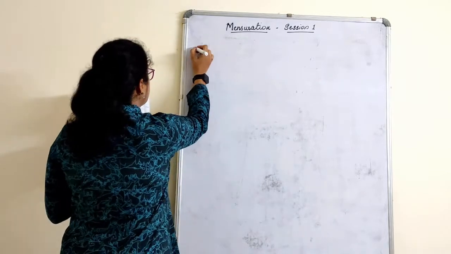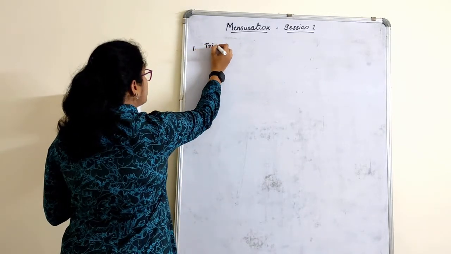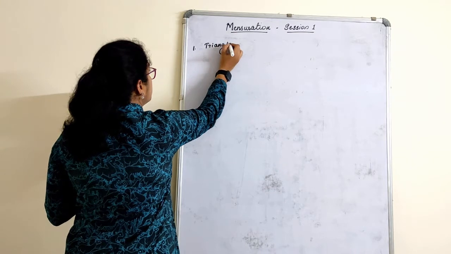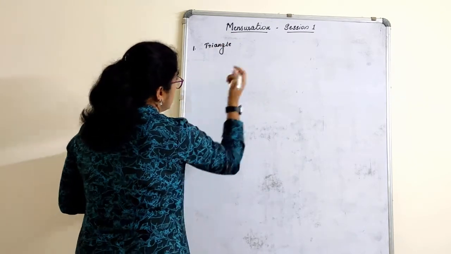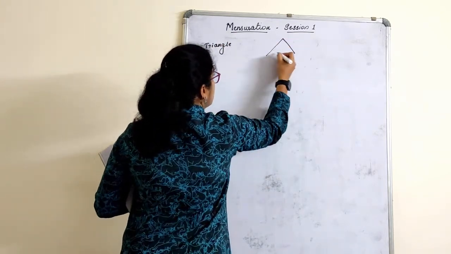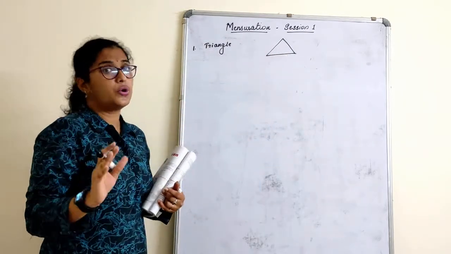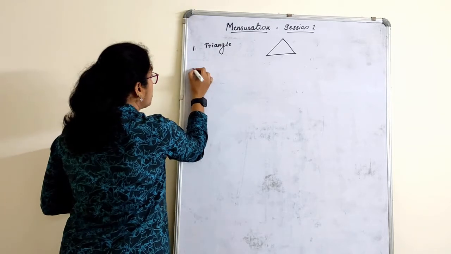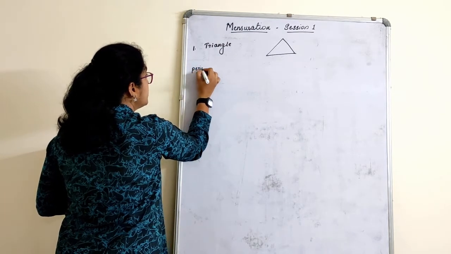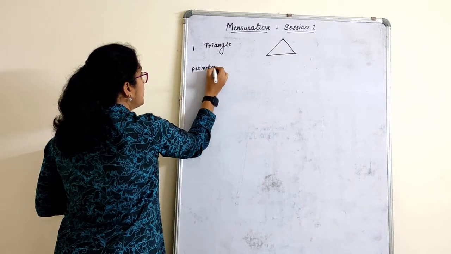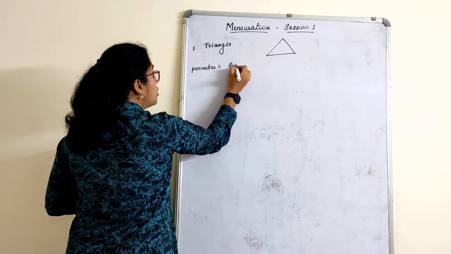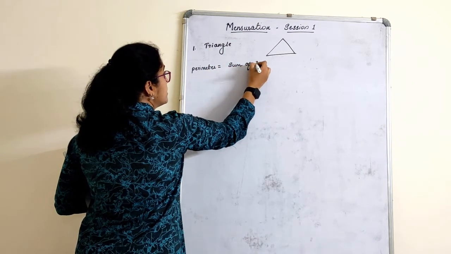First, let's talk about the triangle. I'll draw a simple figure. This is a triangle, not an isosceles, not an equilateral, only a triangle. What is the perimeter? Perimeter is the sum of three sides.